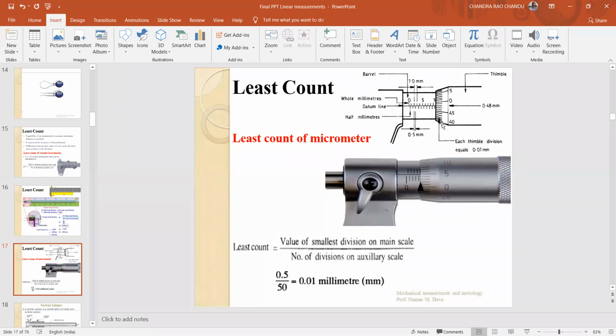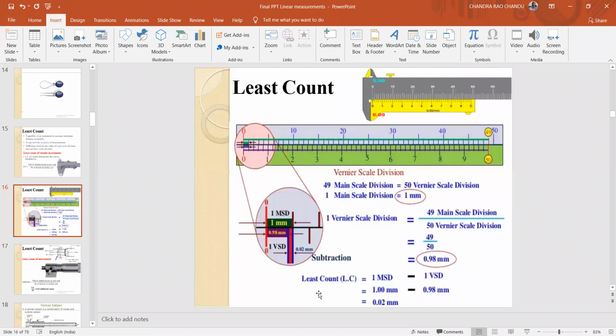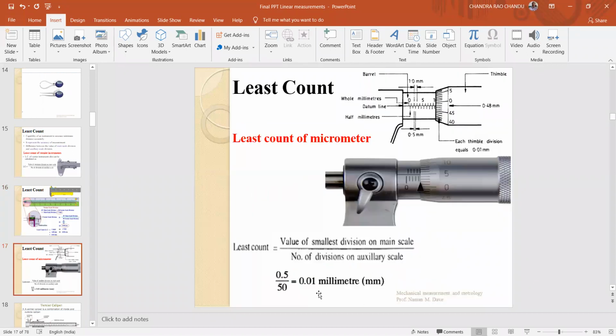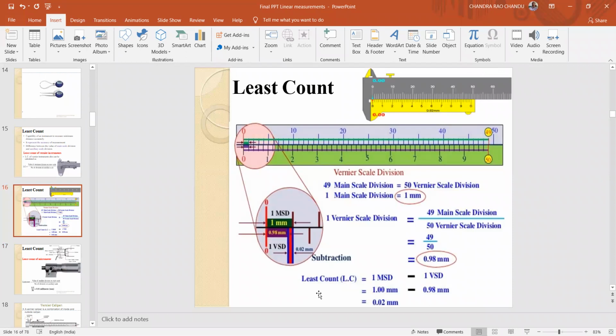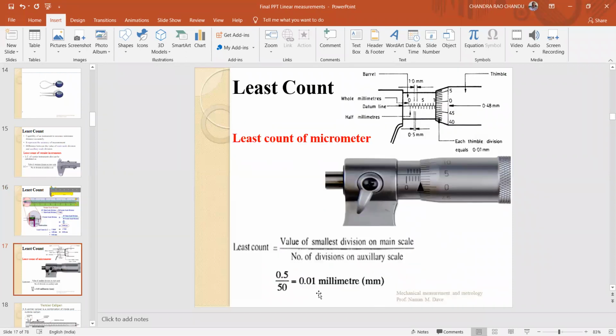What is the auxiliary scale? The scale on the thimble is called the auxiliary scale. It has 50 divisions. So the value of the smallest division on the main scale is 0.5, divided by the number of divisions on the thimble, 50. 0.5 by 50 gives 0.01. That is the least count. If you observe the least count of vernier and micrometer, the vernier least count is 0.02 and the micrometer least count is 0.01. So the micrometer is more accurate when compared with the vernier calipers.